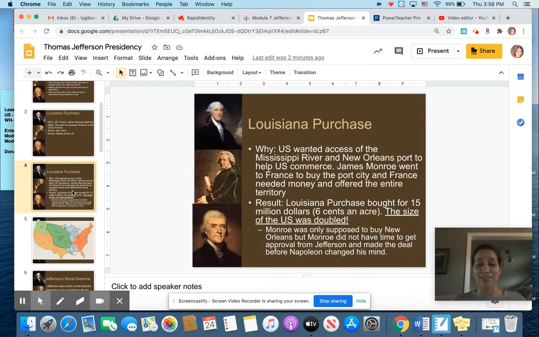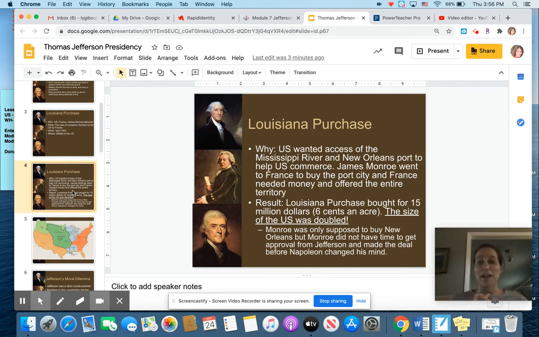James Monroe doesn't have time because we don't have telephones, we don't have email. He would have to write written correspondence. It would have to be sent by boat to the United States. Thomas Jefferson would read it, give his reply. It would be sent by boat back to France. We didn't have time for all of this. We needed to make decisions. So James Monroe agrees to buy the Louisiana Territory for $15 million.